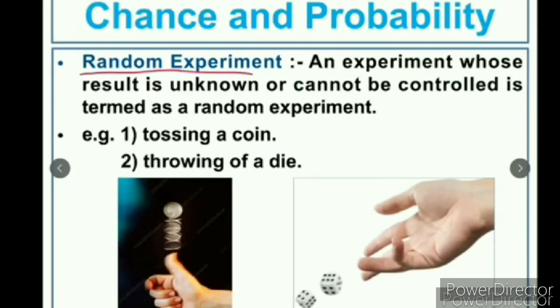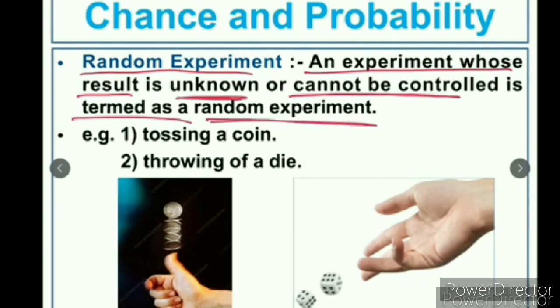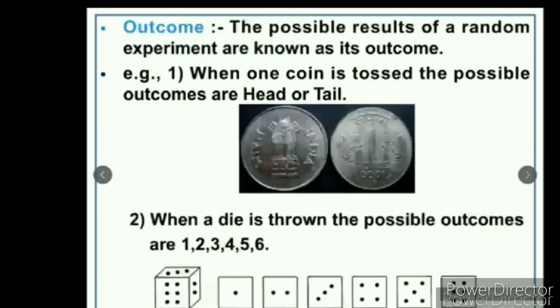First term is random experiment. An experiment whose result is unknown or cannot be controlled. If you perform any activity, for example tossing a coin, what will be the result? We don't know. Maybe head or tail. Similarly, throwing a die. There are 6 possible outcomes: 1, 2, 3, 4, 5 or 6. Which is the correct result? We don't know. So, such type of experiments are called a random experiment.